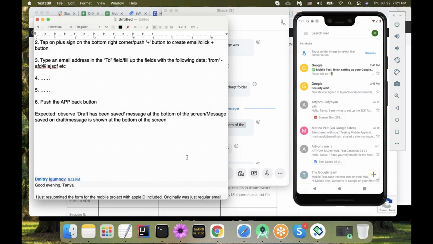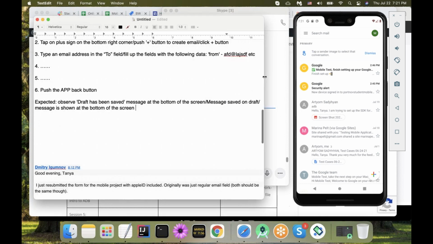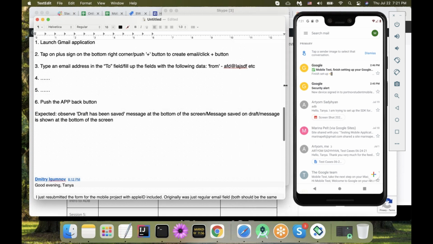Okay, so well, I will just comment on expected results briefly. Actually, I will comment later. Well, now let's pretend it's another test case about a different thing, about a different type of message that I would expect to see in the application. It's a new test case, has nothing to do with what we just did, but watch what I'm doing so that we will have to write steps again.